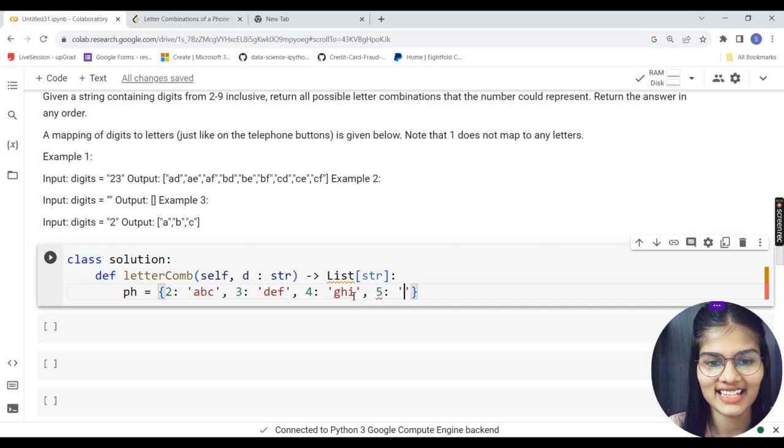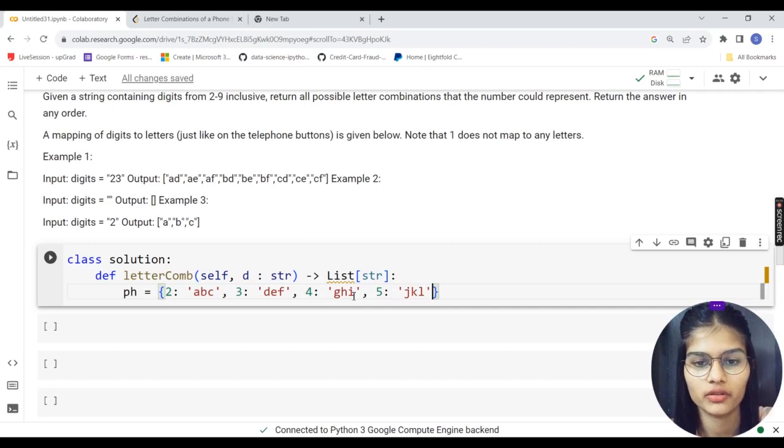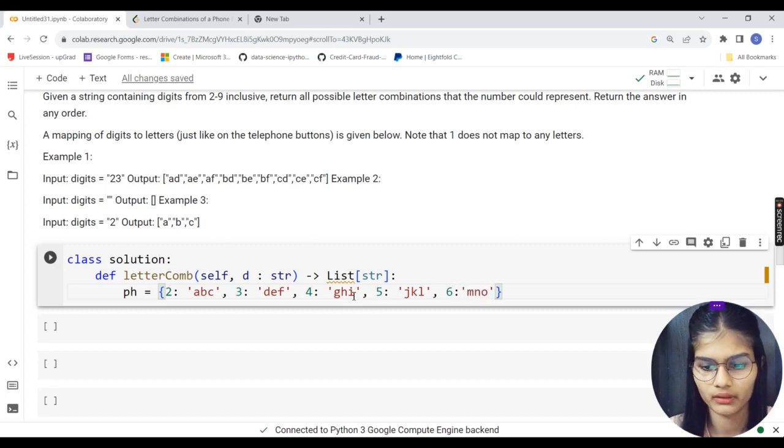Yeah, I was writing it wrong. Then 5 contains J, K, L, and 6 contains M, N, O.